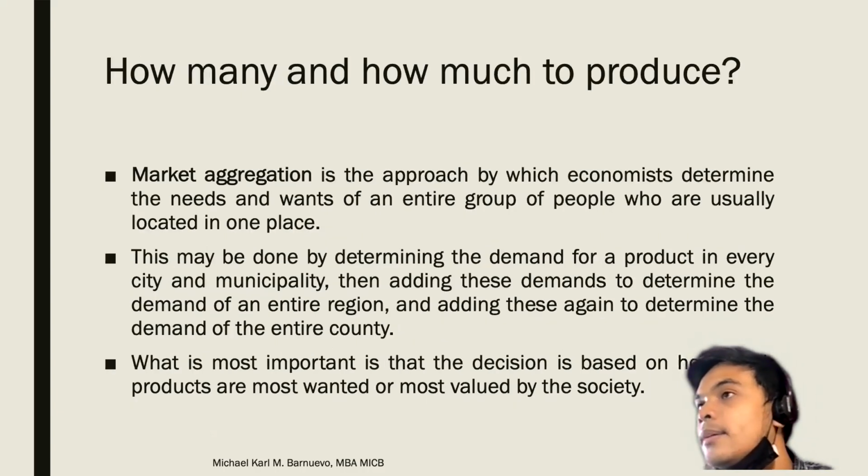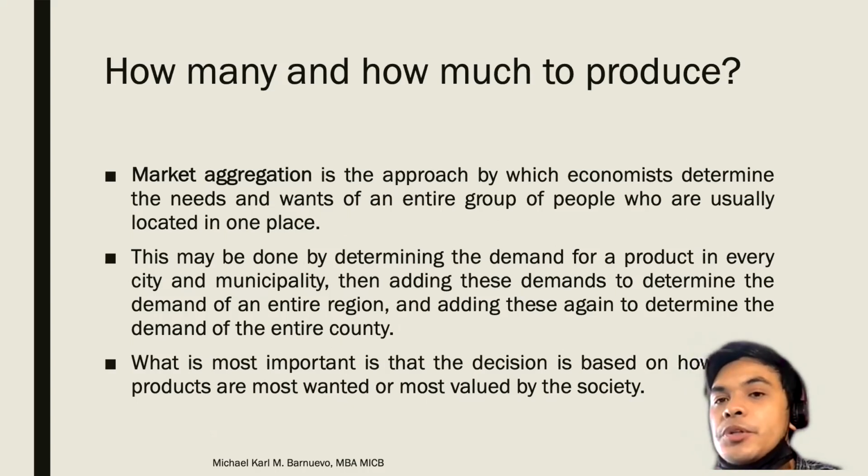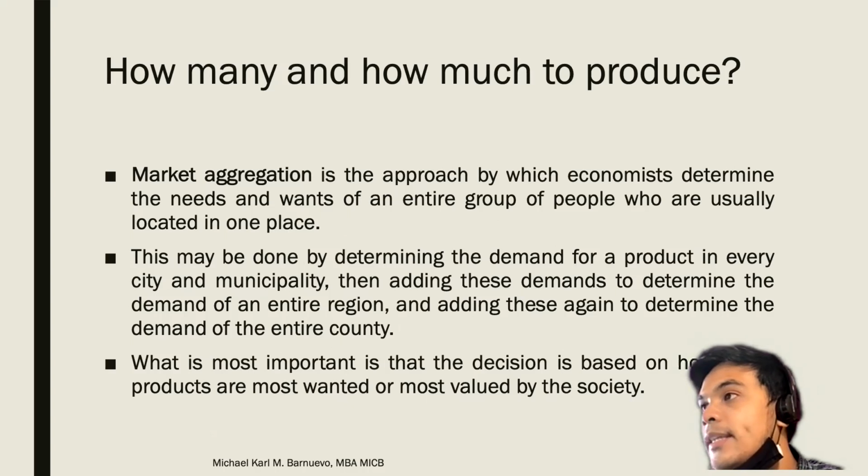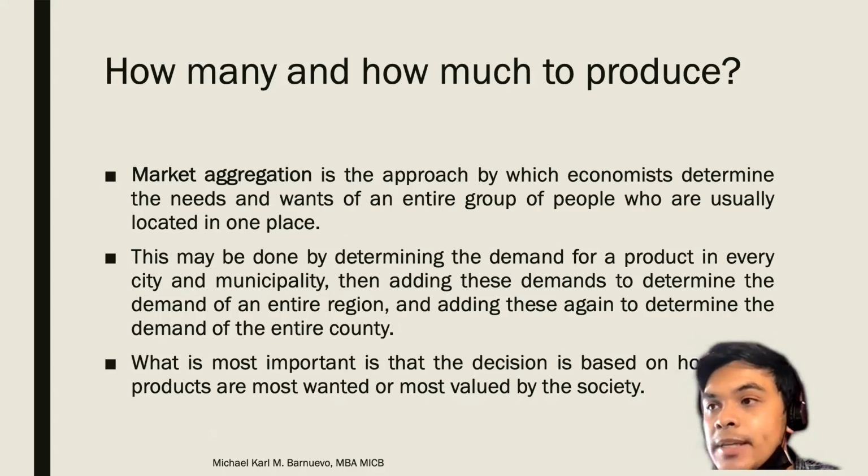Okay? So how many and how much to produce? This is the second question we should ask. Market aggregation is the approach by which economists determine the needs and wants of an entire group of people who are usually located in one place. If you are on the producer side, it's very important that you identify how much to produce.